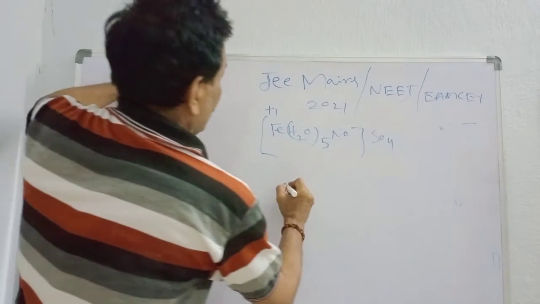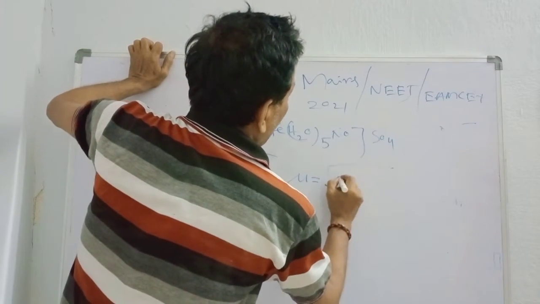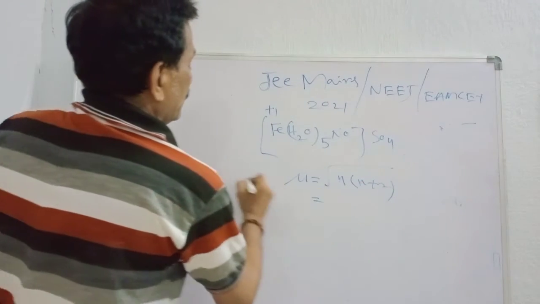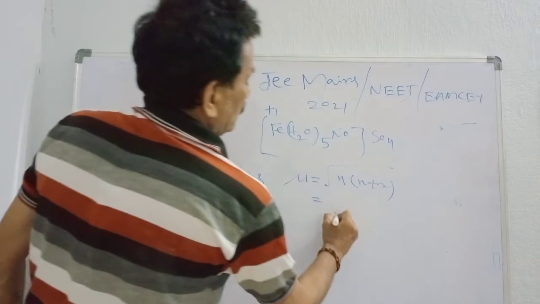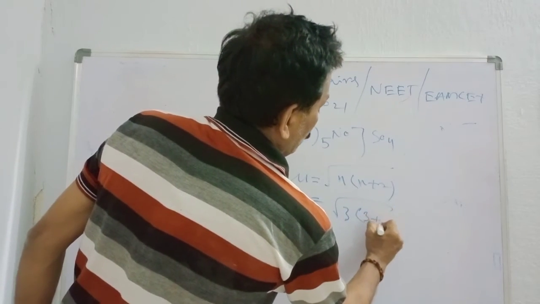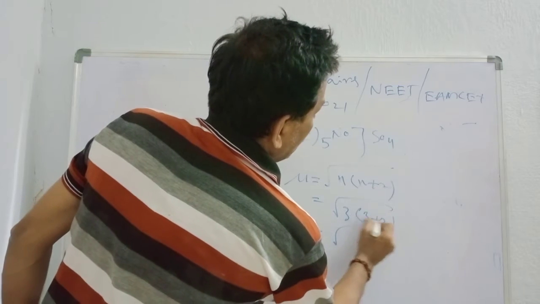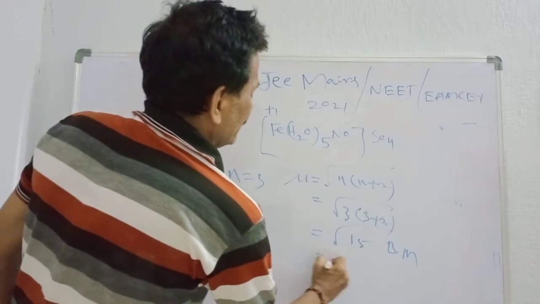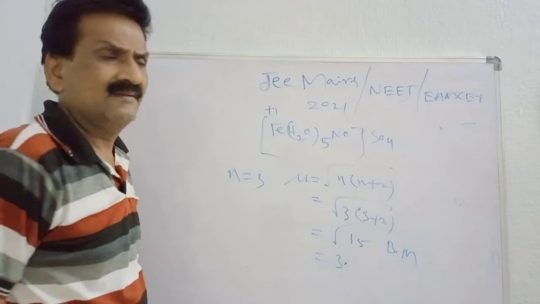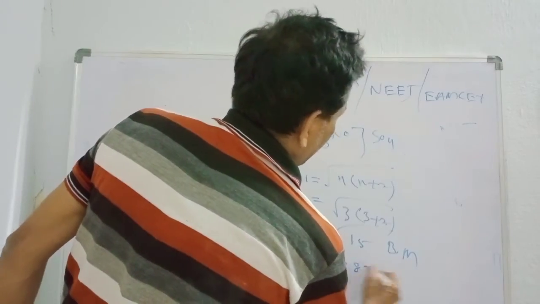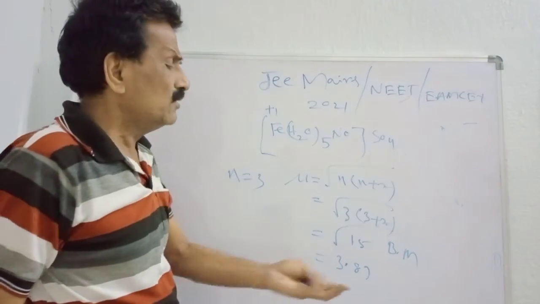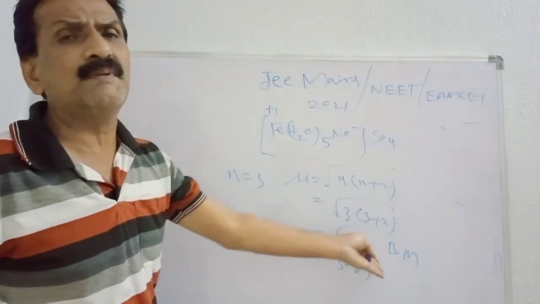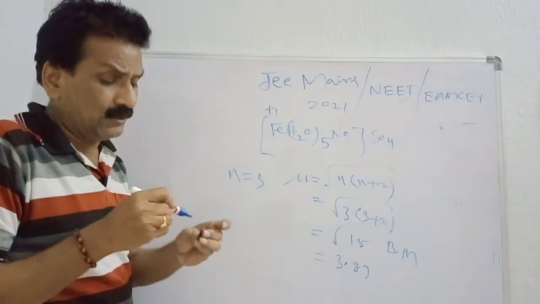3 unpaired electrons. Mu is equal to the square root of n into n plus 2. Here n is equal to 3. This is nothing but 3 into 3 plus 2, which is 5, root 15 Bohr magneton. Or you can say 3.87 approximately. Root 16 means 4, root 15 means 3.87, approximately. Or you can write root 15 Bohr magneton. So this is the question.